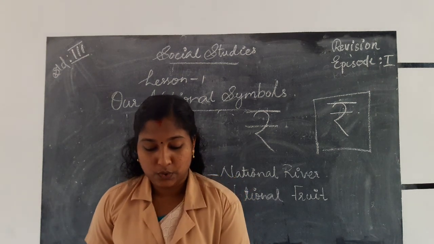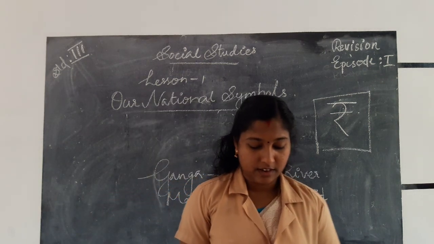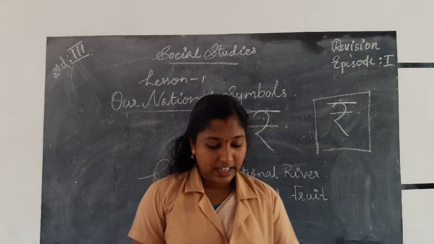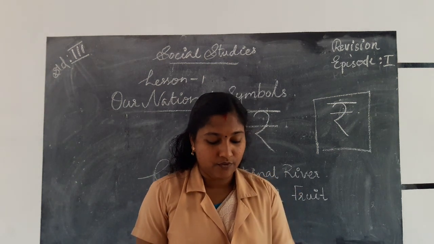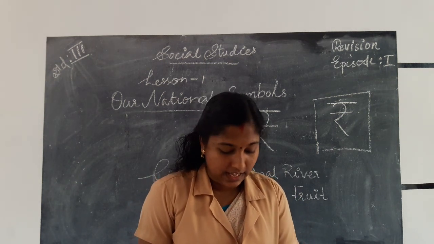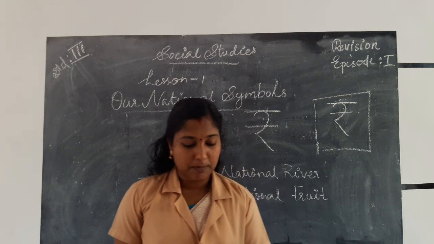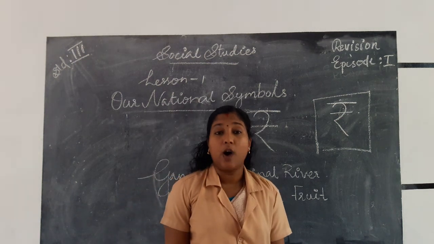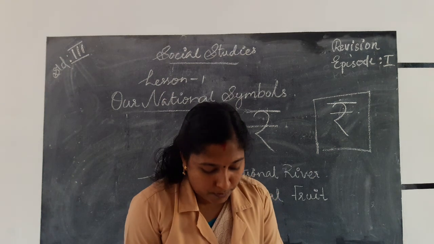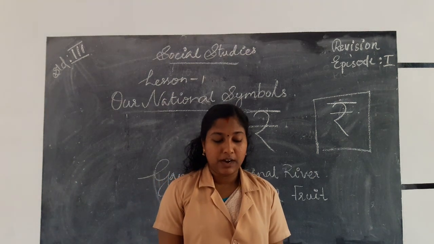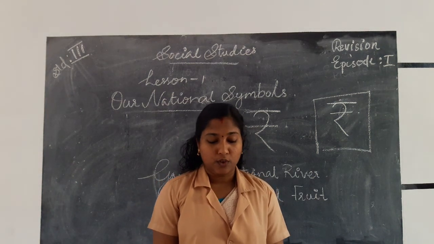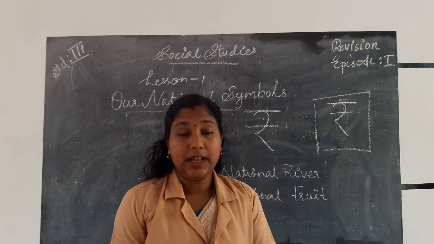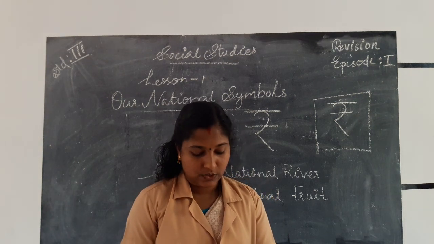Then we should once again revise our exercise portion. The colors in our national flag are saffron, white and green. The Ashoka Chakra, which is in the middle of our national flag, has how many spokes? 24 spokes. The lions in our emblem stand for power, confidence, pride and courage.